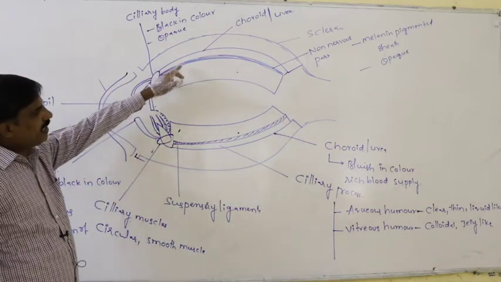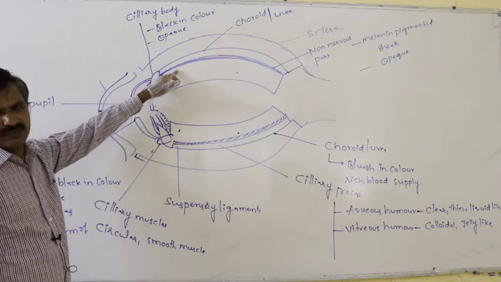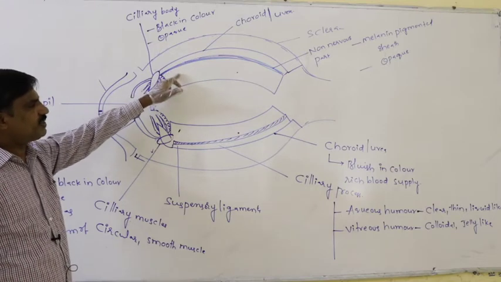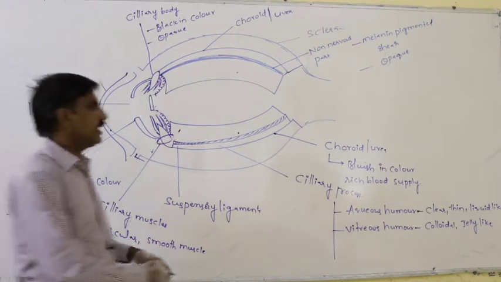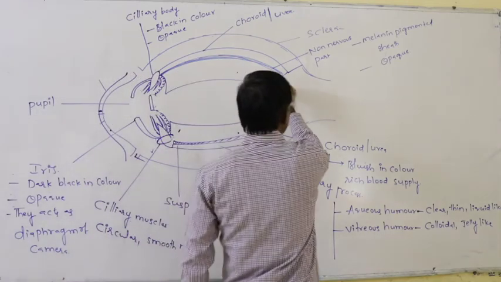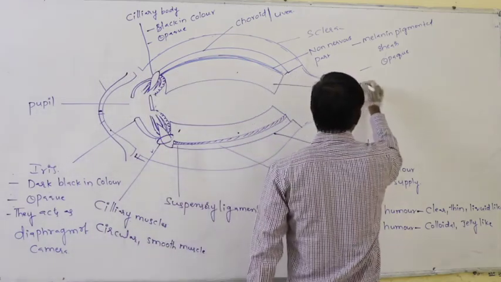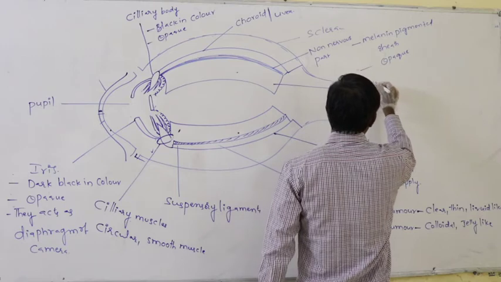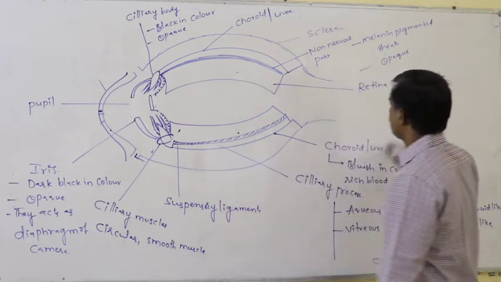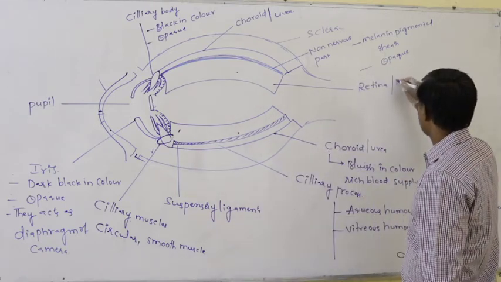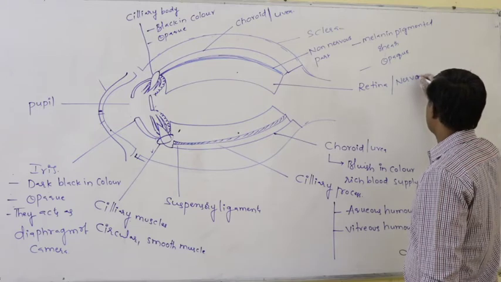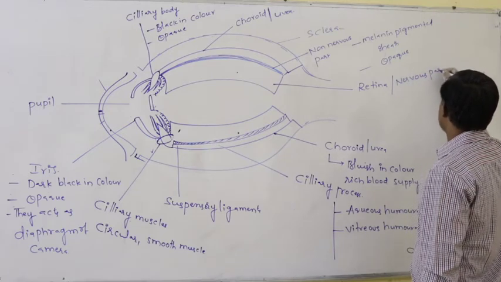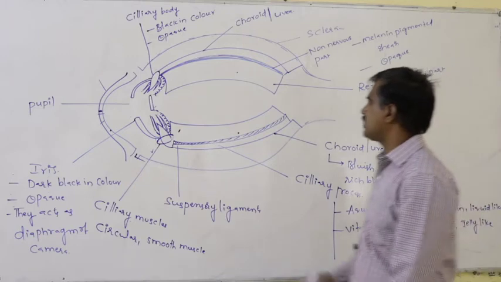Just below the non-nervous part, the layer which is present is the retina. This is the nervous part, which is said to be the retina.